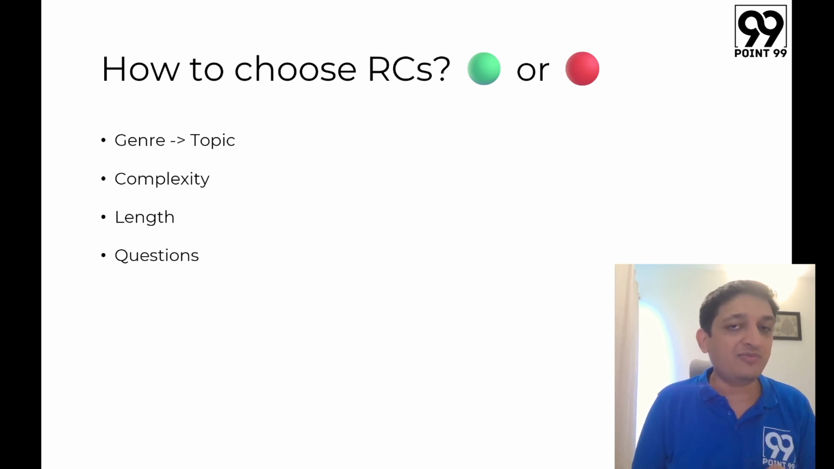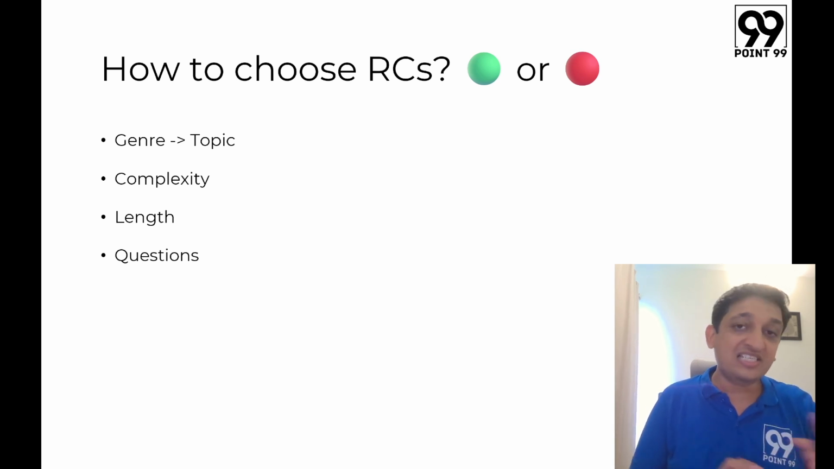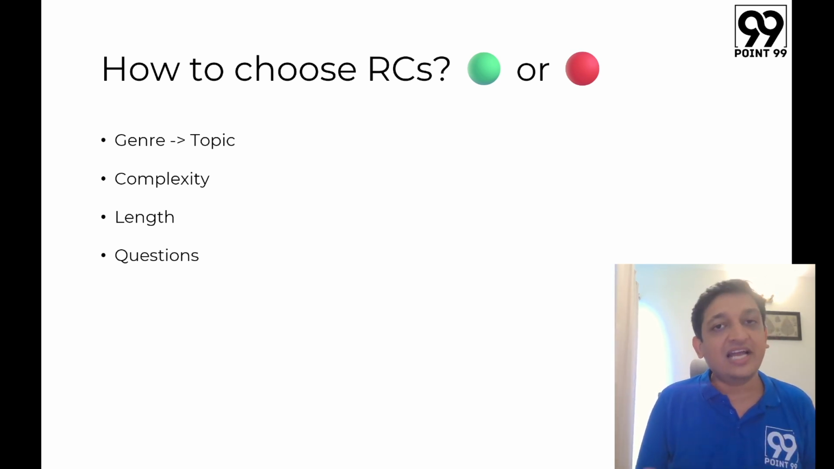So these two question types are definitely what I can think of top of my mind, where I can tell you that these questions will make the passage difficult. So if you see a lot of such questions, then I will strongly suggest you put a red bulb in front of it, otherwise it's a green bulb.